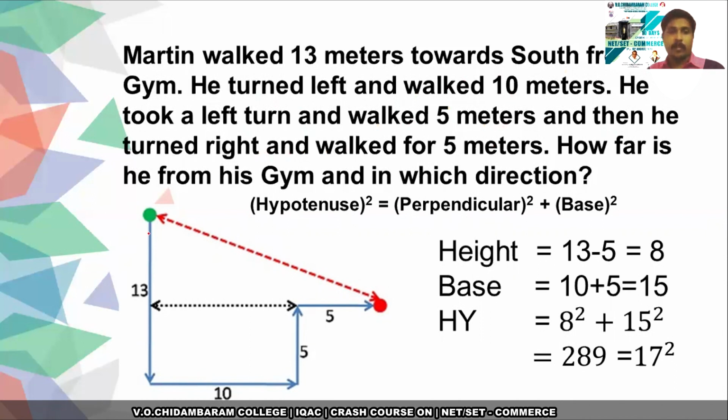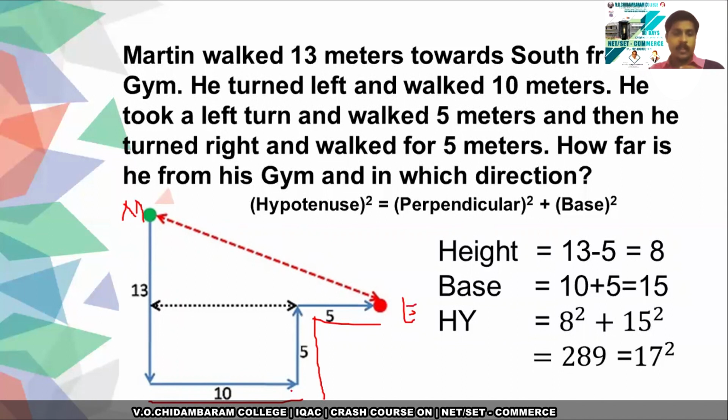Here Martin walks 13 towards south. So this is Martin's starting point, and walks left for 10, north, left again for 5, and then right again for 5. So this is the end point.